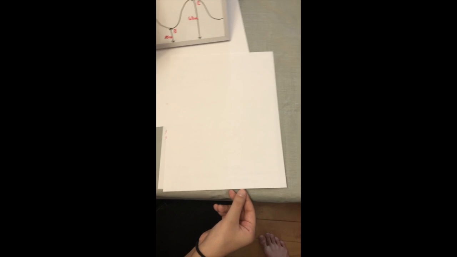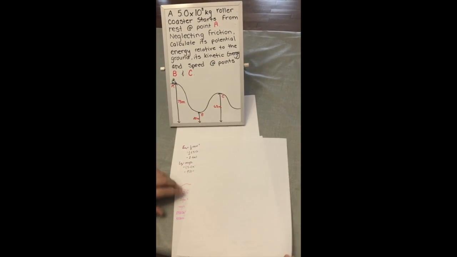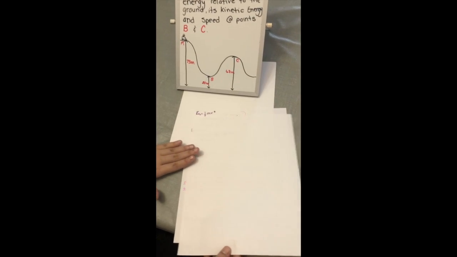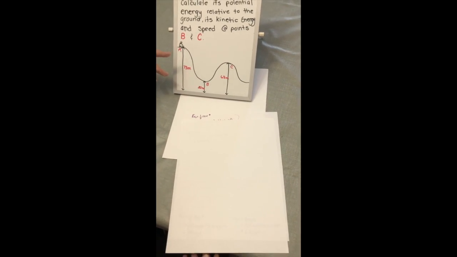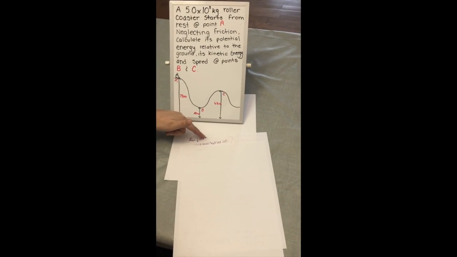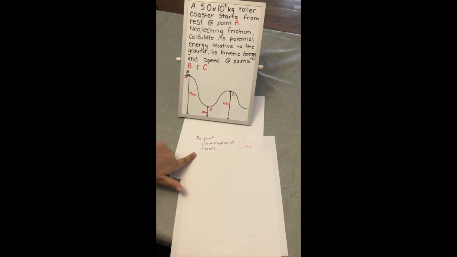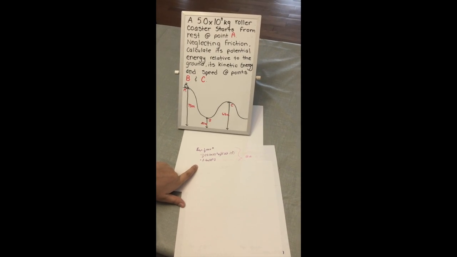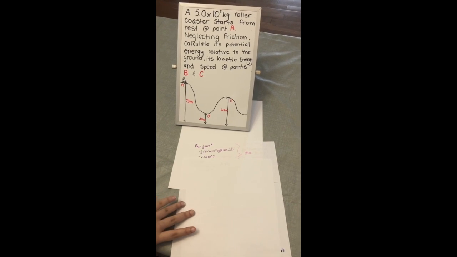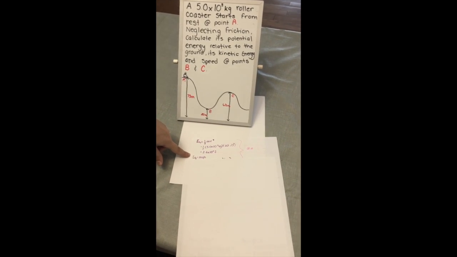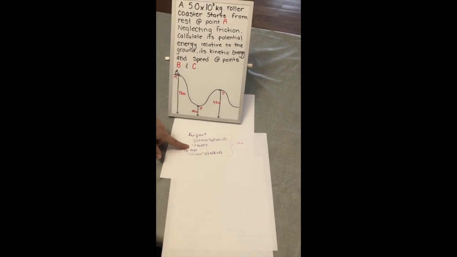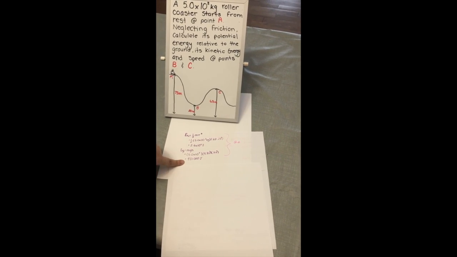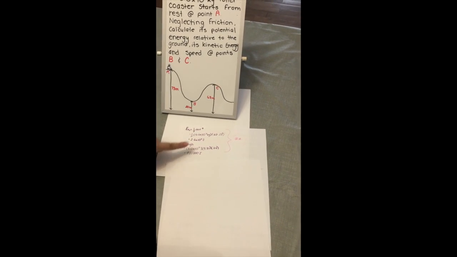So going back to the question, it's asking us for the kinetic energy and the speed. So for Ek, we sub in what we got. Now we have no unknown variables because we found velocity. So we sub all of those in, and then we find that our answer for kinetic energy at point B is 2.6 times 10 to the 6 joules. Then we sub in for Eg, which is mgh, and we find that it's 981,000 joules at point B.